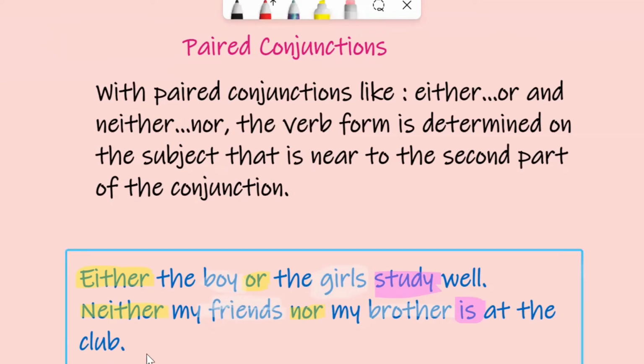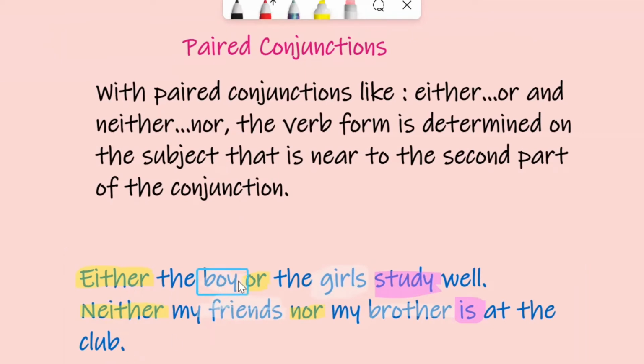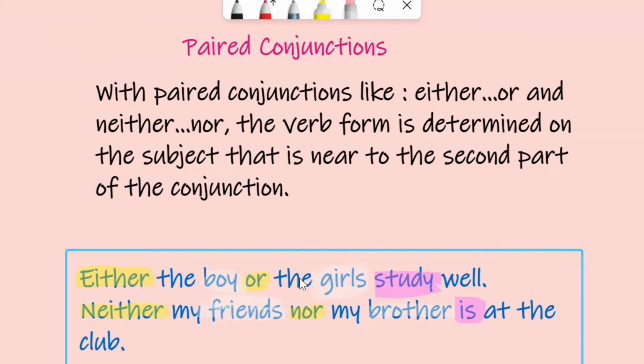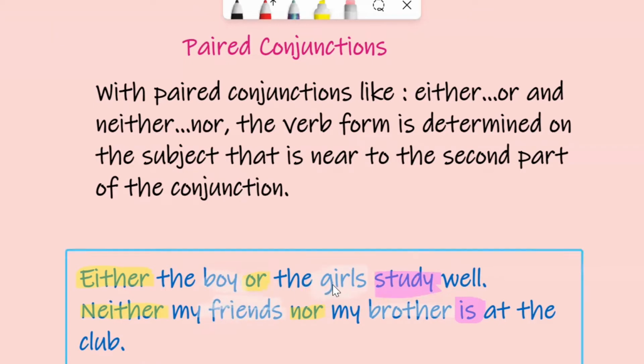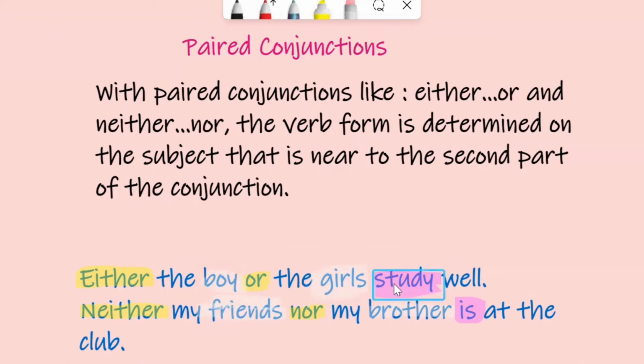Look at the example. If I say "either the boy or the girls," boy singular, girls plural, but we take a plural verb form instead. Why? Because girls is near to "or," the second part of the conjunction. If this is the plural noun, it takes a plural verb form, and we neglect the first, singular noun.